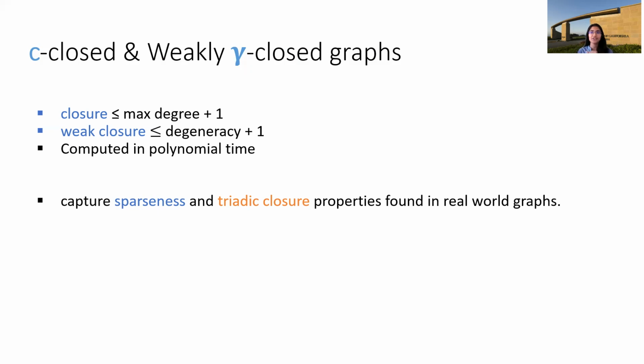What is the triadic closure property? If you take a real world graph of friends, if two people share many common friends, then it's highly likely that they're friends themselves, right? That is the triadic closure property, and it's captured by these two parameters.